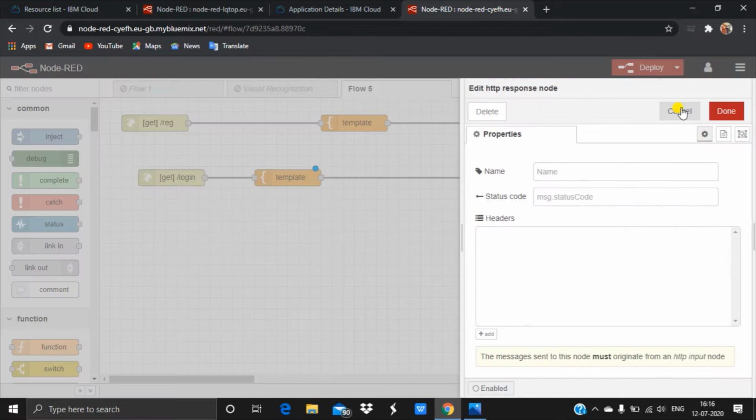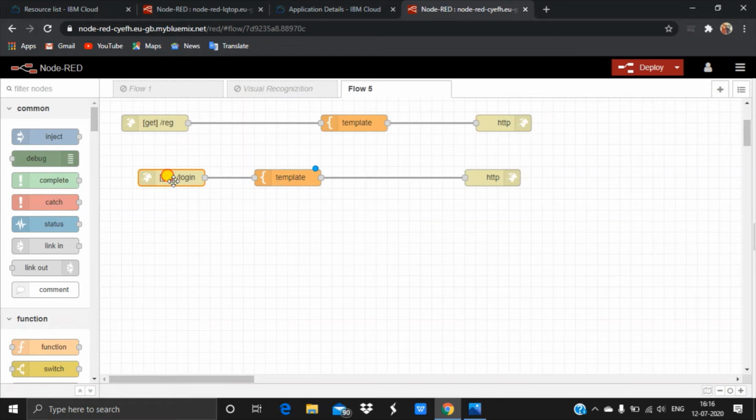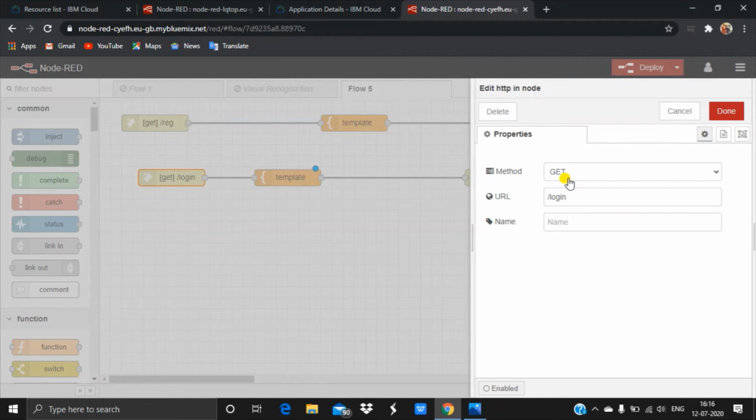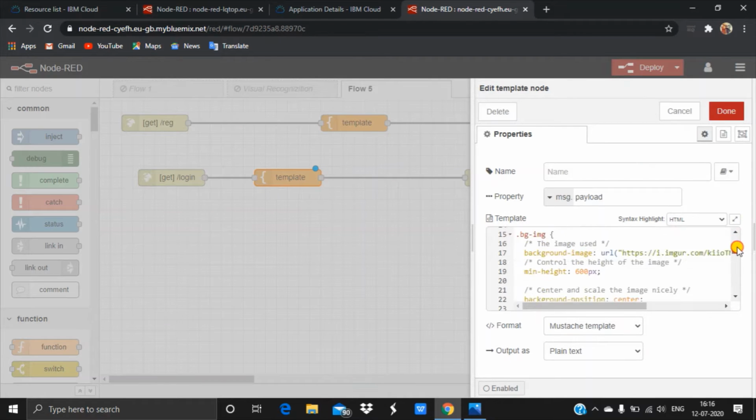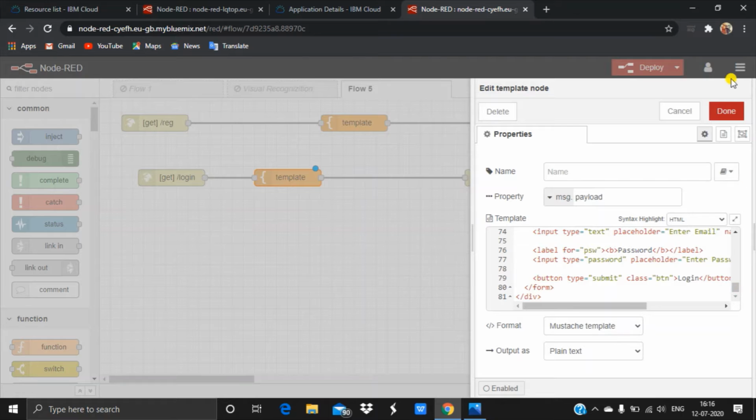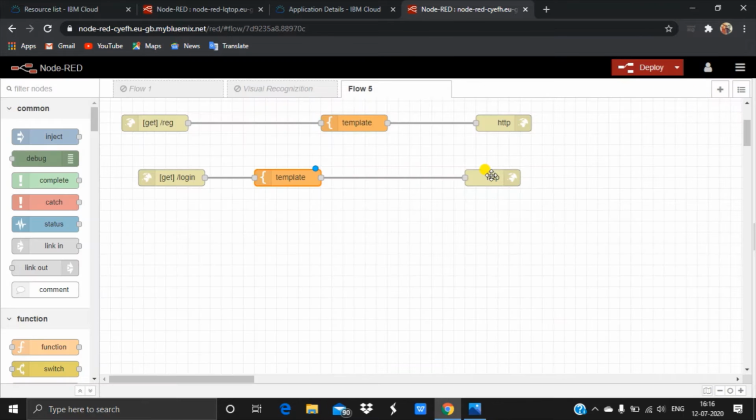This is the HTTP response. The next is the login page, also a GET method, /login, under the template node where I have used the HTML code to create the login page, and the HTTP response node. This is the flow responsible for the login page and the registration page.